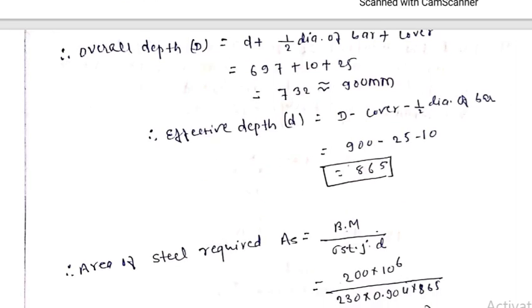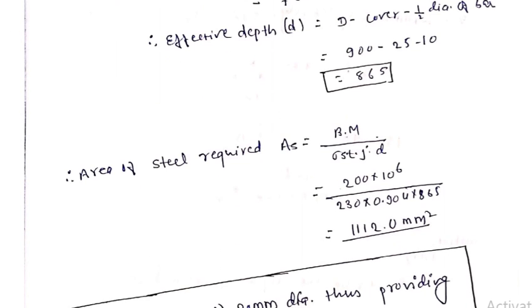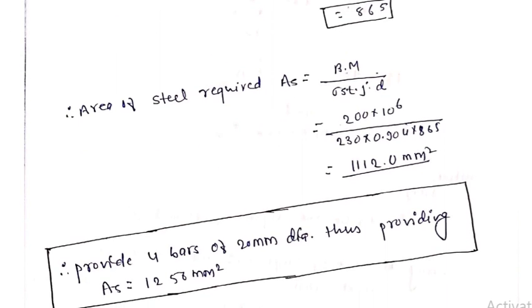So I have the area of steel calculated, then I will provide 4 bars because we know the area of one bar is pi by 4 into d square, and d is 20, and the number of bars used is 4. It depends upon the area, then it must come 1256.